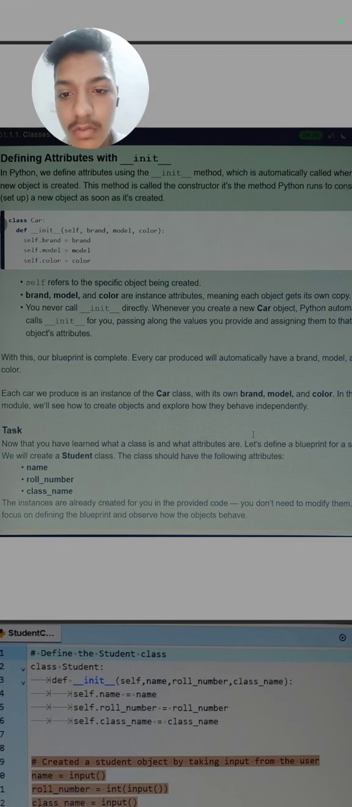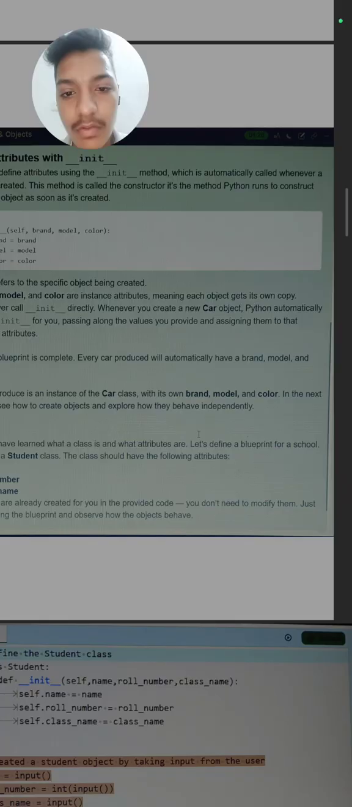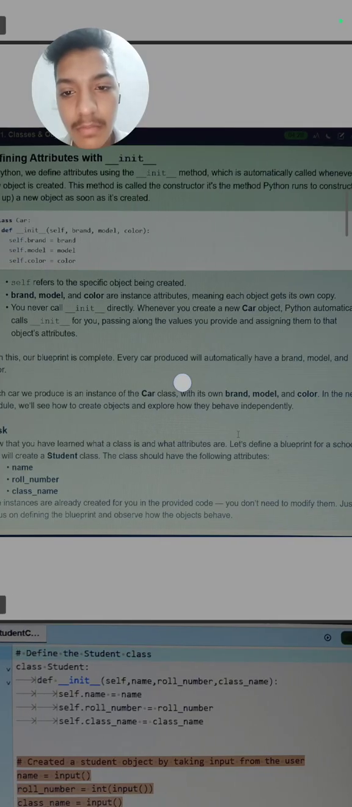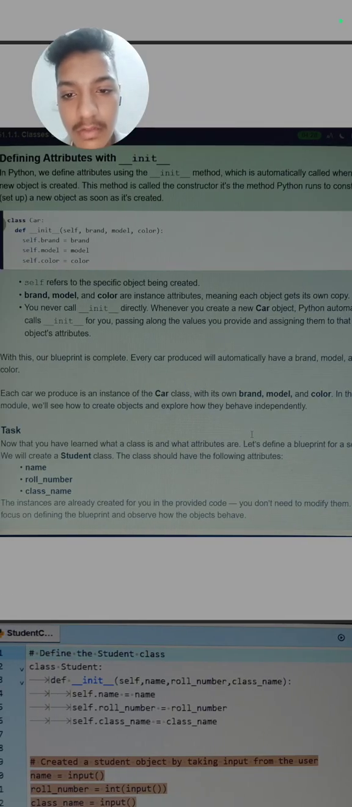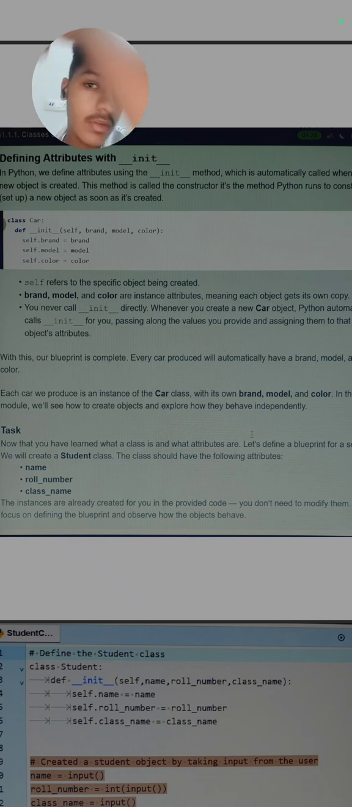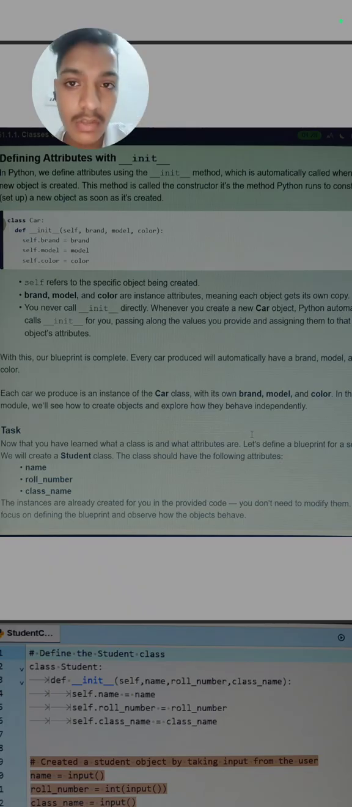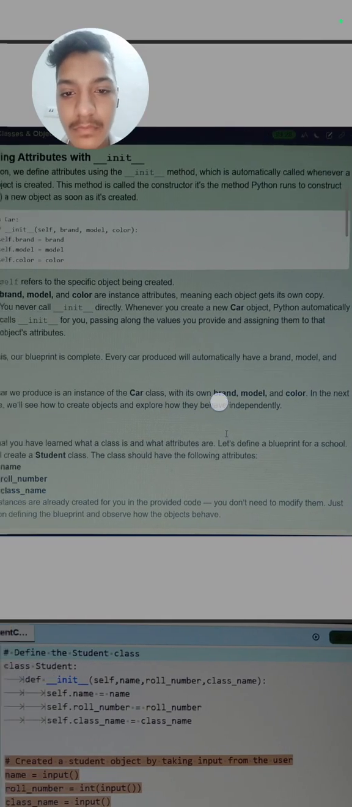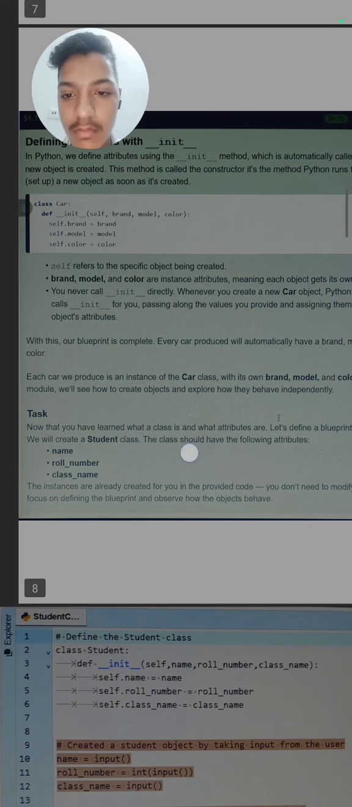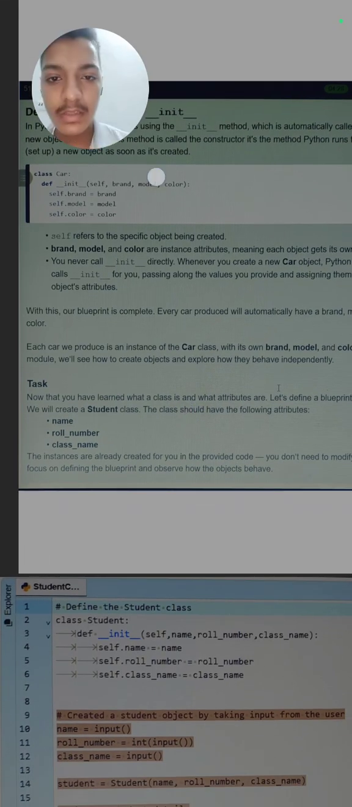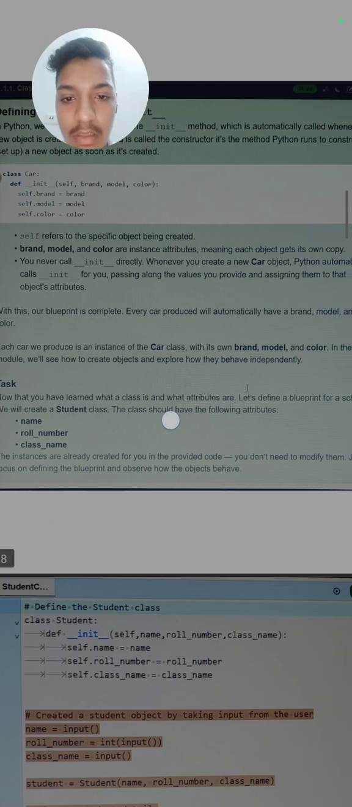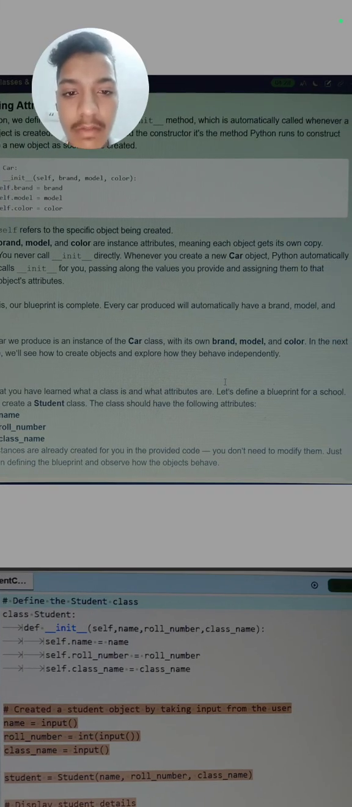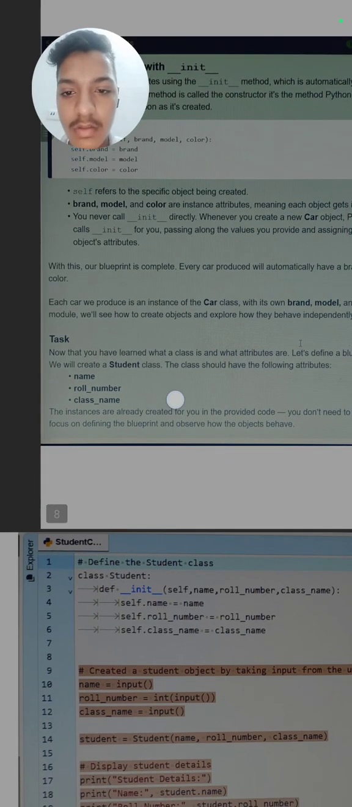Next, you never call init directly. Whenever you create a new Car object, Python automatically calls init for you. Every time you pass the variables, you do not need to call the init function of the class Car, because Python will automatically call it. With this our blueprint is complete. Every car produced will automatically have a brand, model and color.